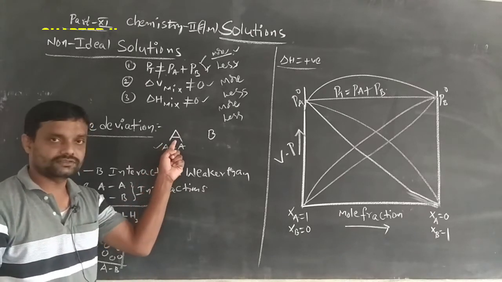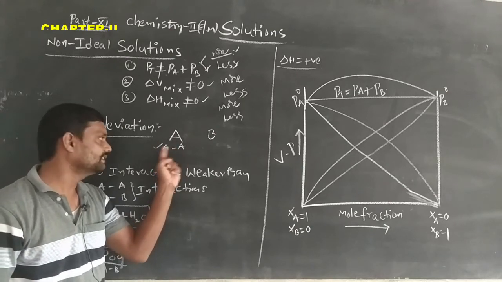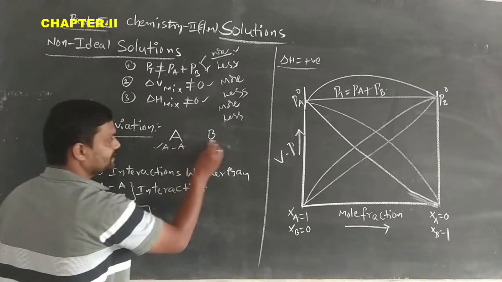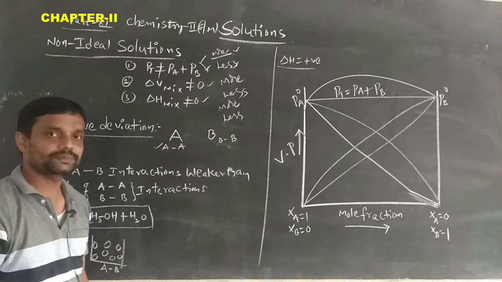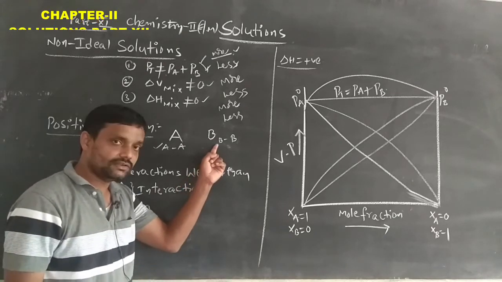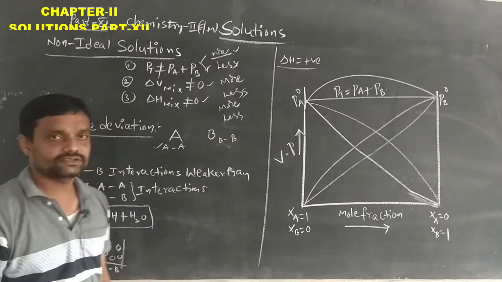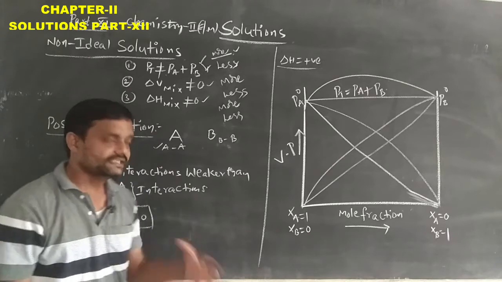In A type of solution, A and A interactions will be present. Similarly, in B type of solution, B and B type of interactions will be present. That means a B molecule and another B molecule will have some interactions. Due to that interaction, one type of chemical bond will be formed.